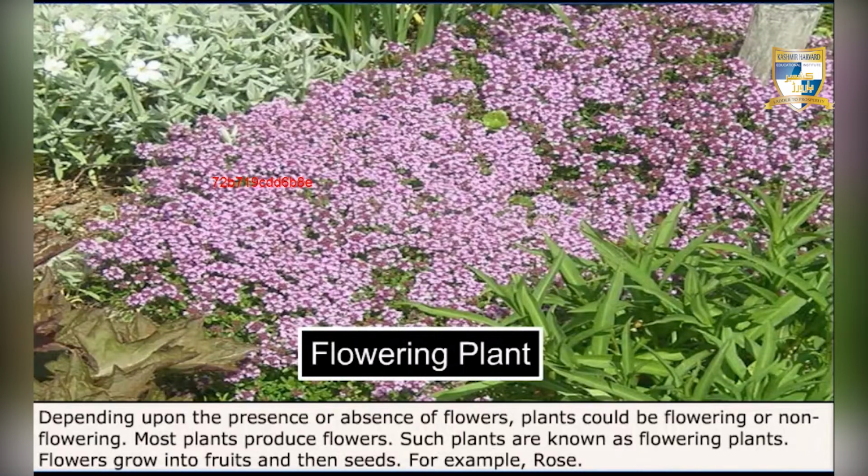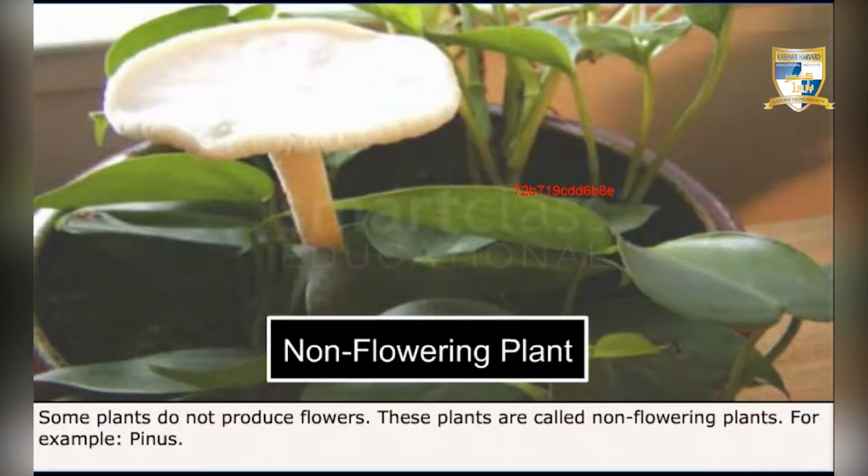Depending upon the presence or absence of flowers, plants could be flowering or non-flowering. Most plants produce flowers. Such plants are known as flowering plants. Flowers grow into fruits and then seeds. For example, rose. Some plants do not produce flowers. These plants are called non-flowering plants. For example, pinus.